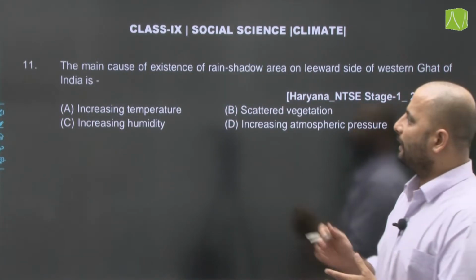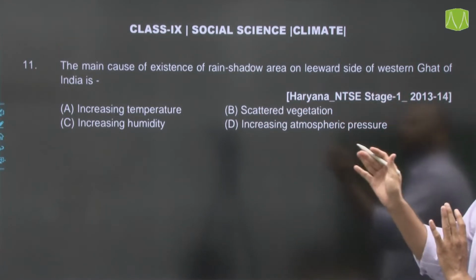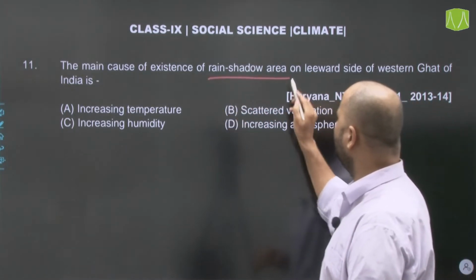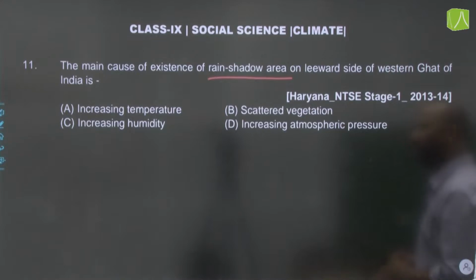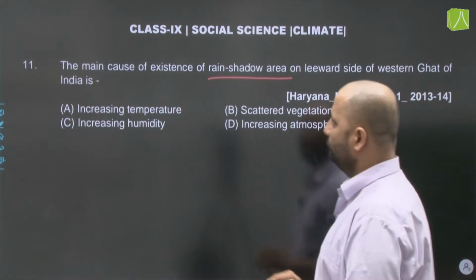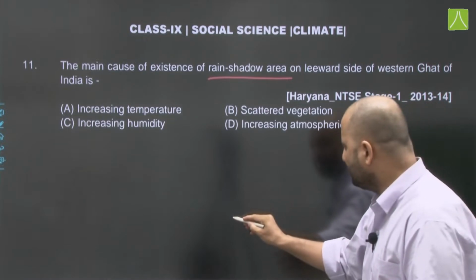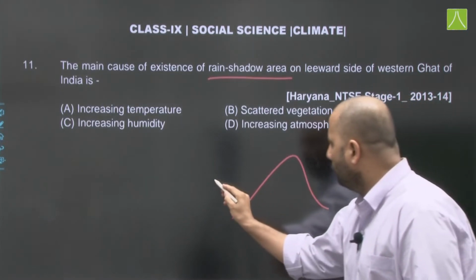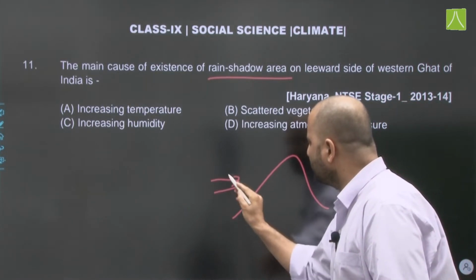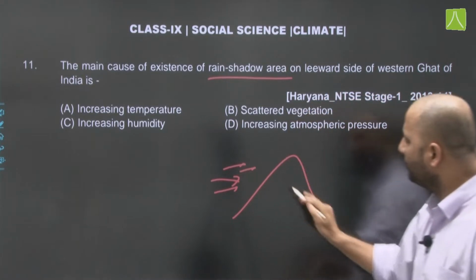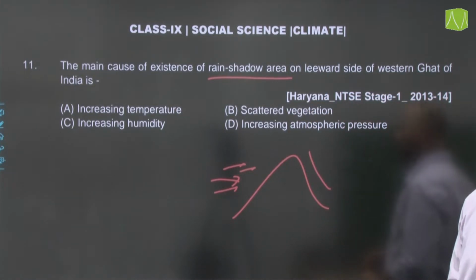Moving on to the next question: the main cause of existence of rain shadow region on the leeward side of Western Ghat of India is. Now, if you see, this is a mountain. If the winds are blowing in this direction, this is the windward side and this area becomes the leeward side.